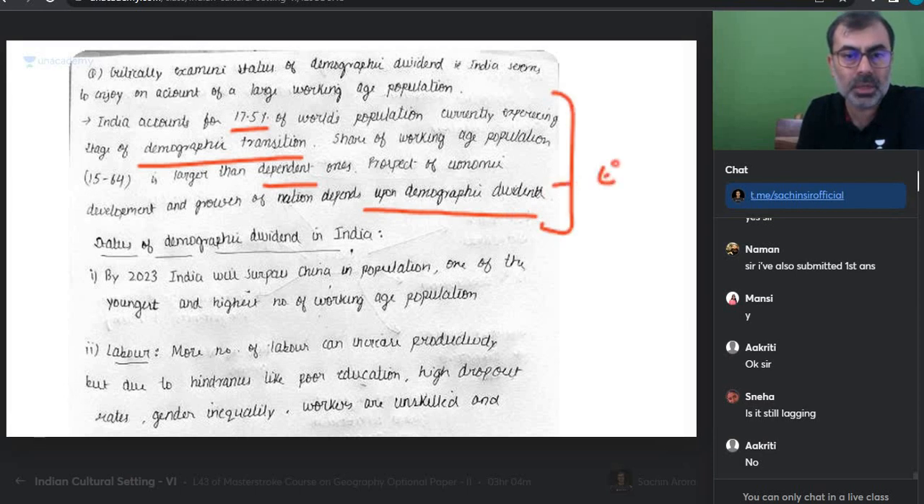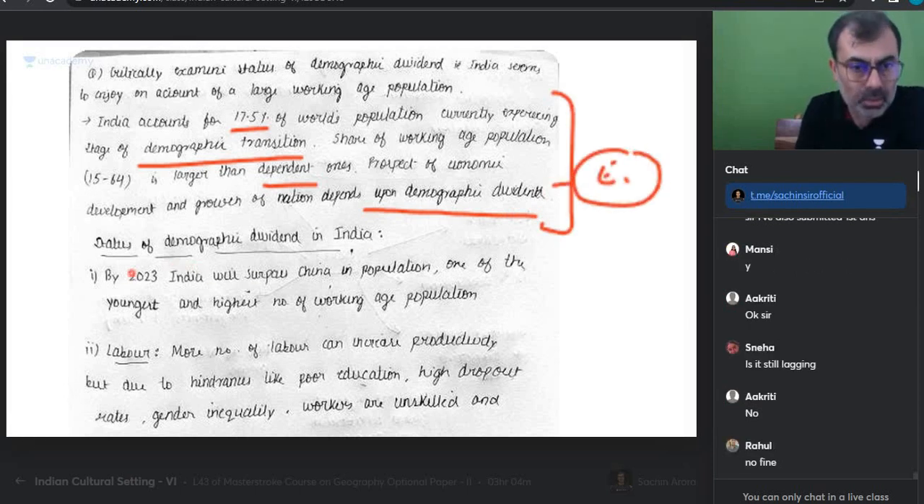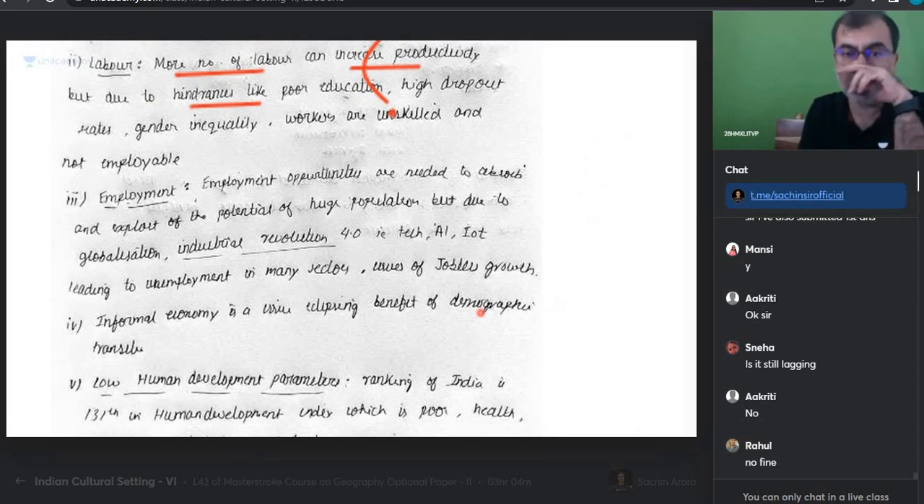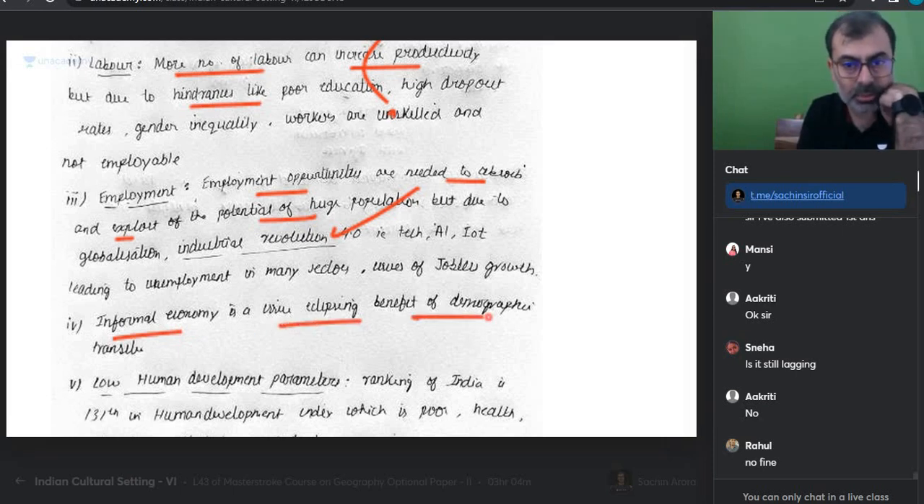But here the English is weak, language is a problem. Status of demographic dividend. Okay, 2023 India will surpass China. Okay, more number of labor can increase productivity. But this is not status. Why are you telling me about the status of population? This is not demographic dividend. Whether we are able to reap it or not, your concept is missing. Employment opportunities are needed to absorb and exploit the potential of the population. This is a relevant point, but not written well. Informal economy is something eclipsing the benefit.